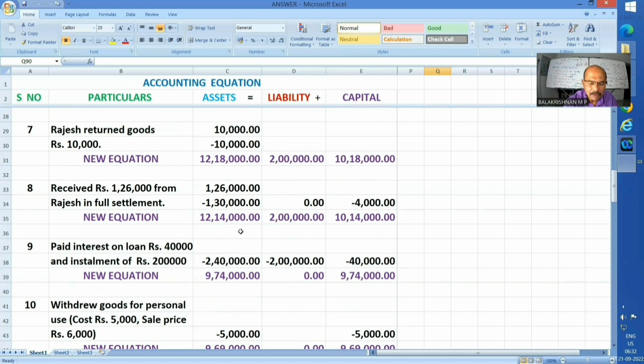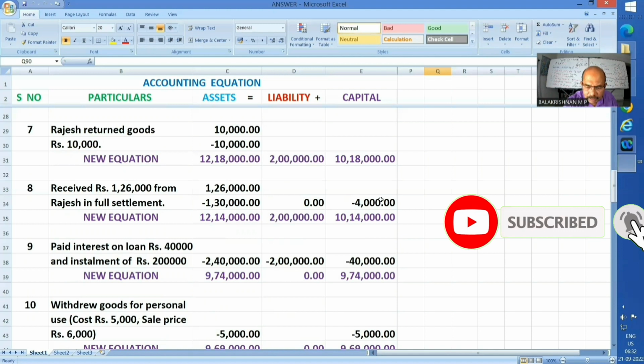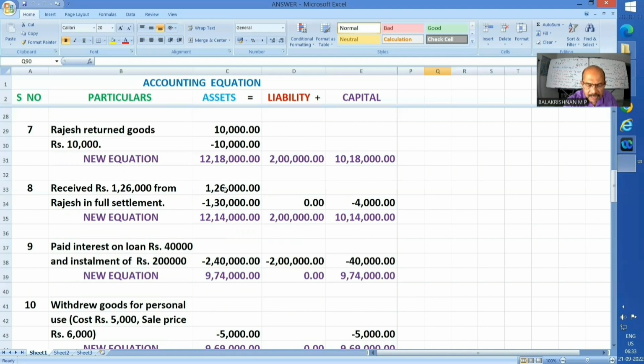Okay. And Rajesh has been relieved for 1,30,000, not for the money I received. Money I received plus the discount I suffered. Okay. And as far as 1,26,000 I received the money, and that has increased my asset. So asset portion has now become 12,14,000. 12,18,000 plus 1,26,000 minus 1,30,000. And the equation, let's check, 2 lakh plus 10,14,000 is 12,14,000. Well taken care of. Okay. Next one, ninth.